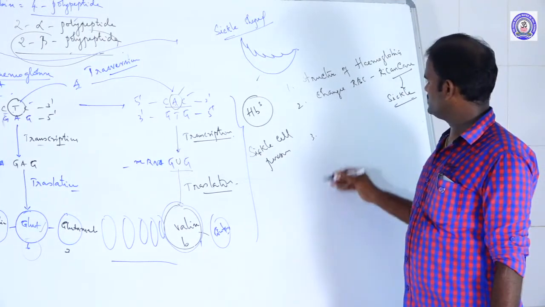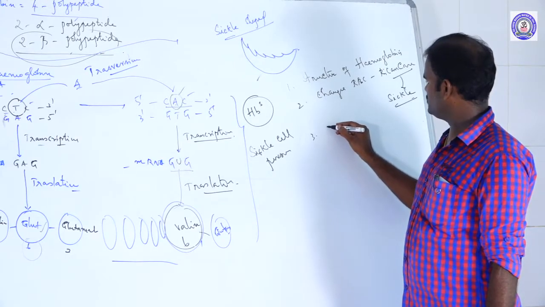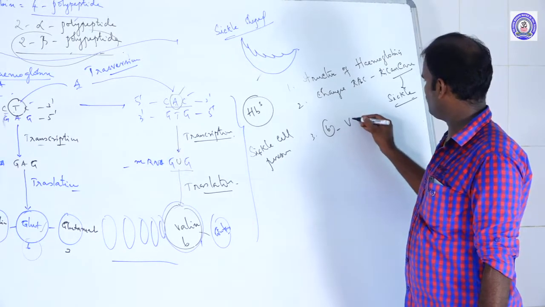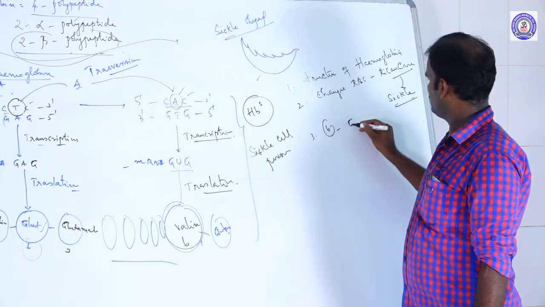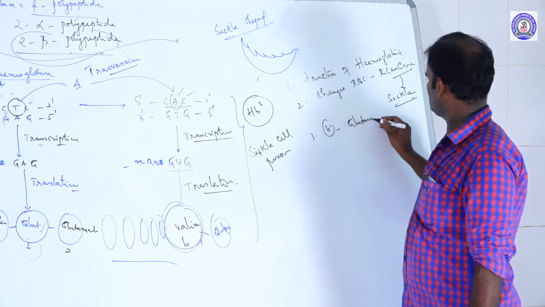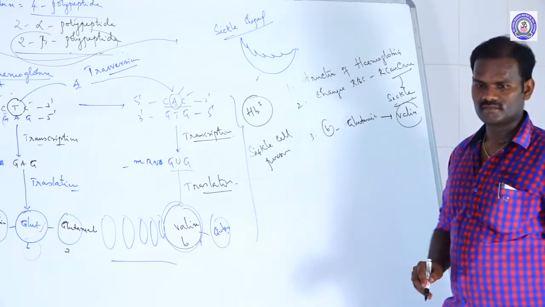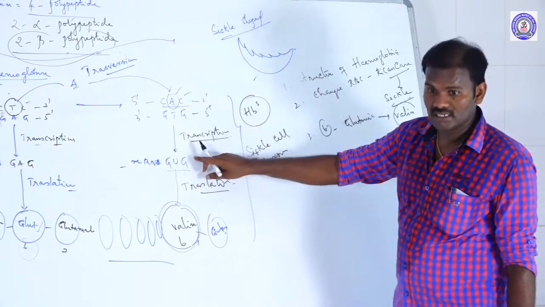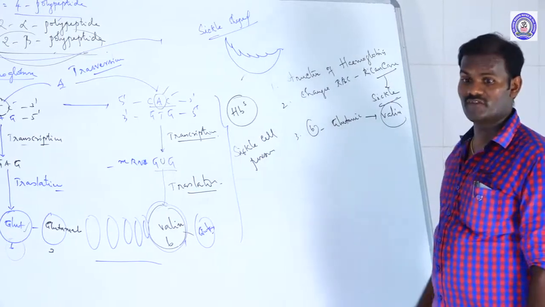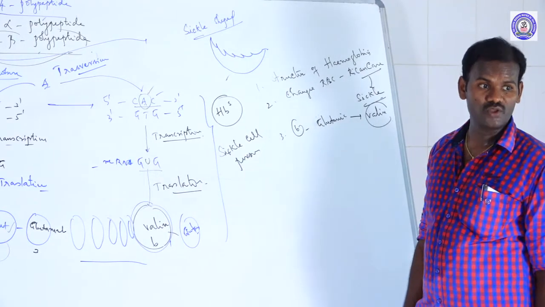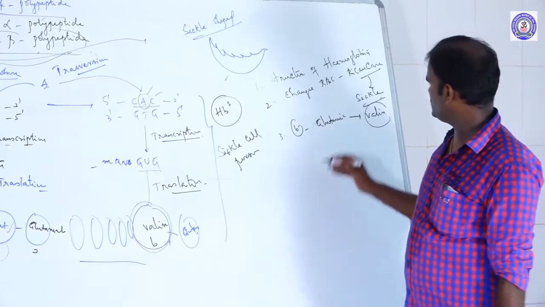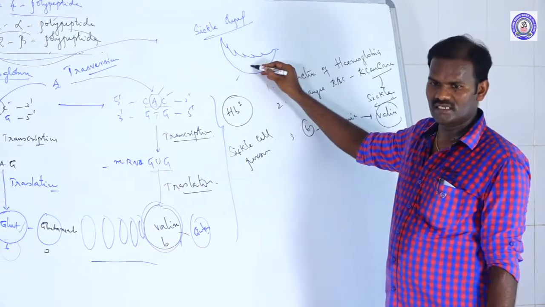And another is to change the sixth position glutamic acid into valine. Due to the effect of a single gene, they cause many phenotypic effects. These are called pleiotropism.